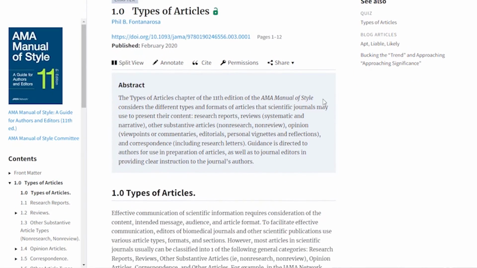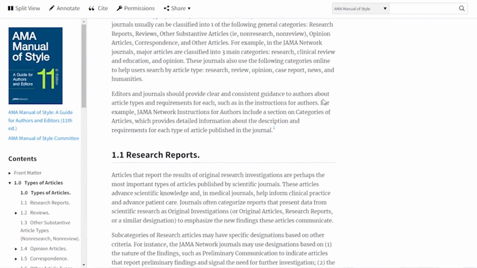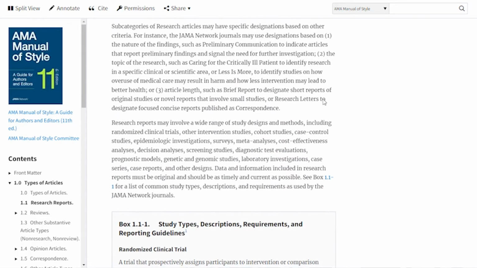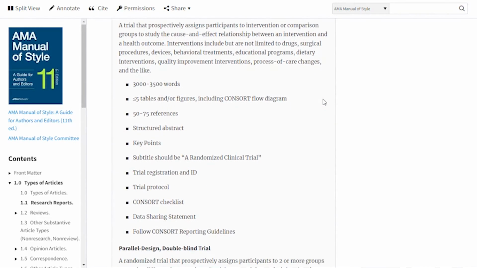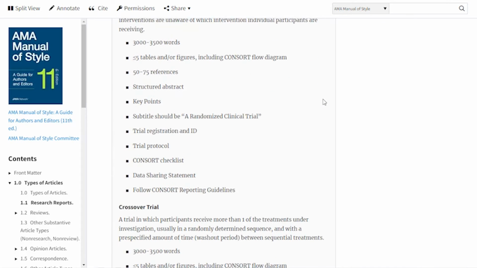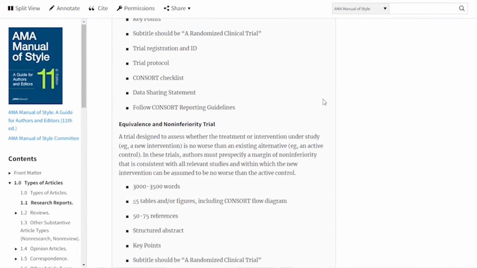One of the most exciting and potentially useful changes for authors and editors is in Chapter 1, which is types of articles. We now include a complete list of study types, including randomized clinical trials and multiple observational study designs such as cohort, cross-sectional, case control, and case series studies. For each of these study types, we have identified specific reporting guidelines, such as CONSORT for clinical trials, STROBE for cohort studies, or STARD for diagnostic studies. And each of these will help authors and editors improve the quality of the reporting of the research they publish.